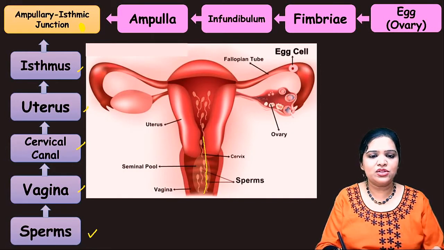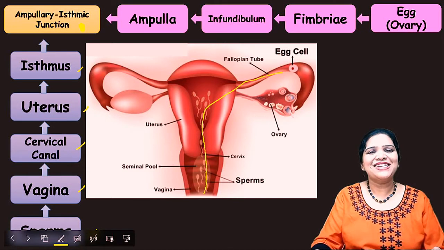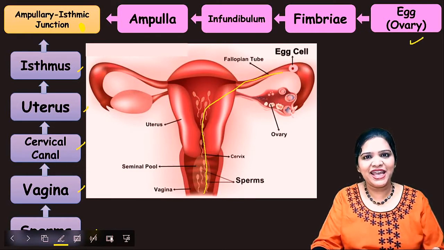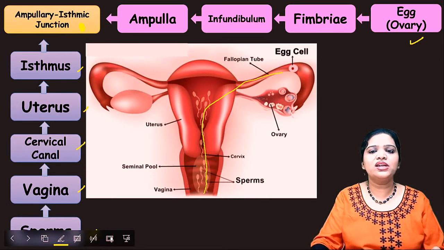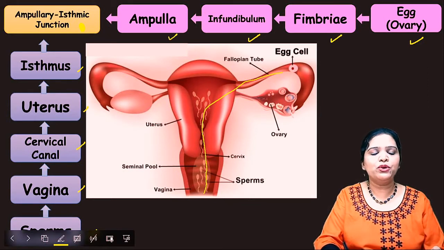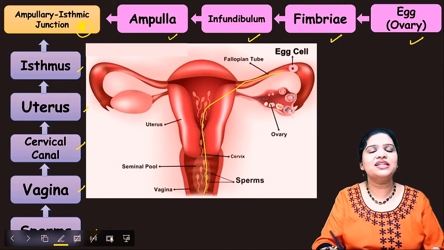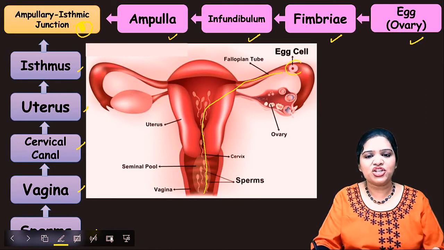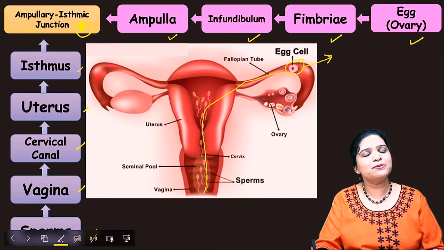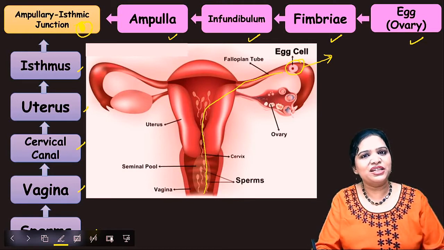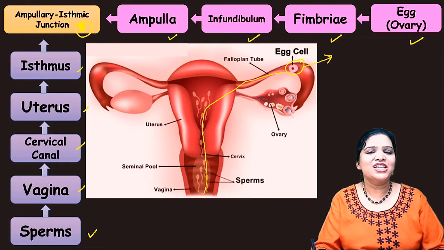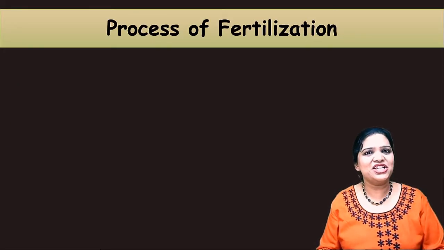Similarly, on the other side, the egg from the ovary gets released and travels through the fimbriae, infundibulum and ampulla, and also comes to the ampullary isthmic junction, where the egg and the sperm meet and fertilization occurs. This is what we are going to study in detail.